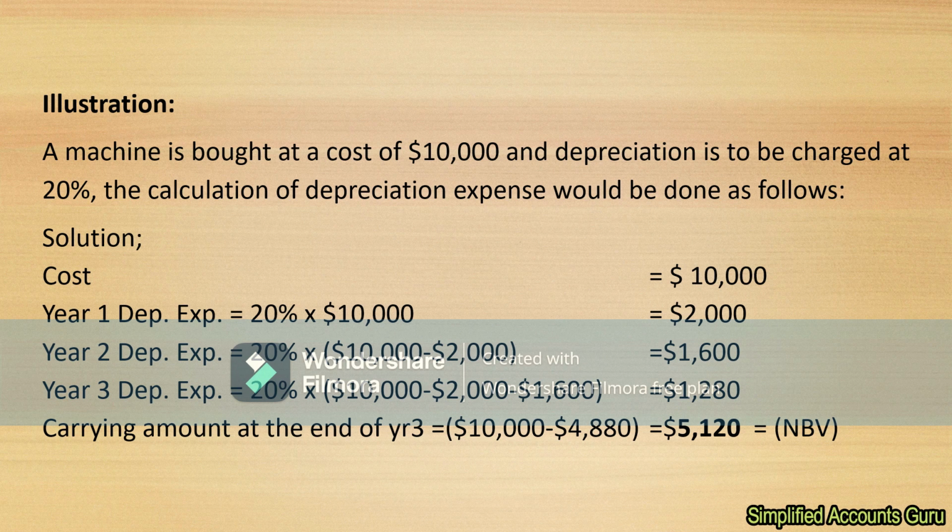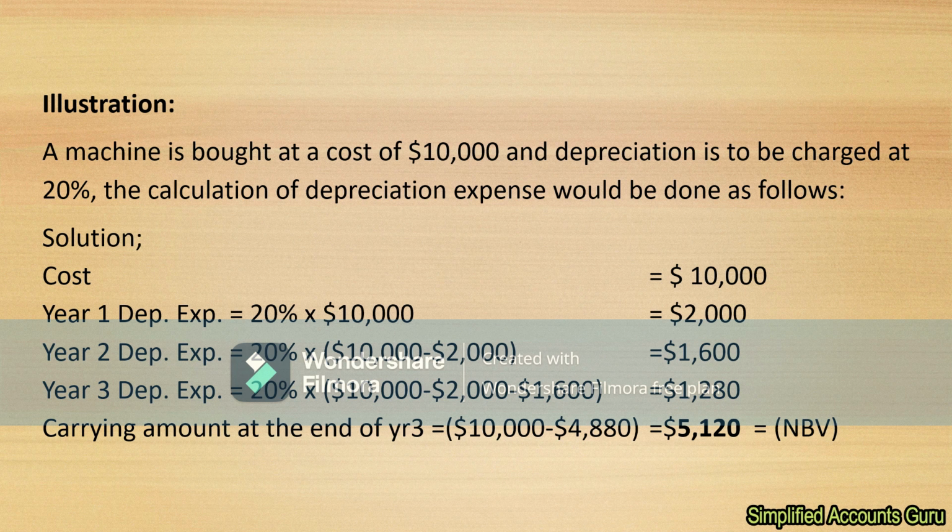Then in year 2, you'll have 20% times the carrying value. The carrying value here will be the cost minus the accumulated depreciation. So we have the first year's depreciation, which was $2,000. Deduct that from the $10,000 and you get $8,000.